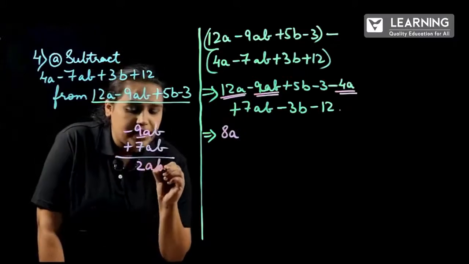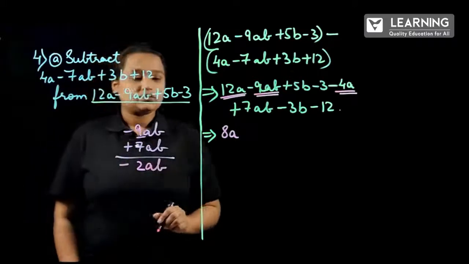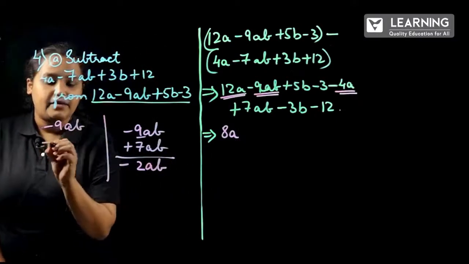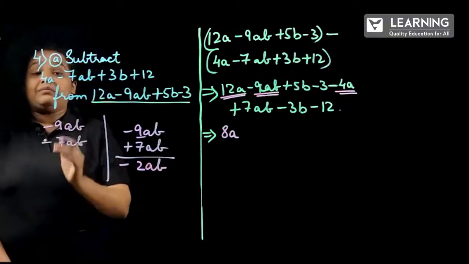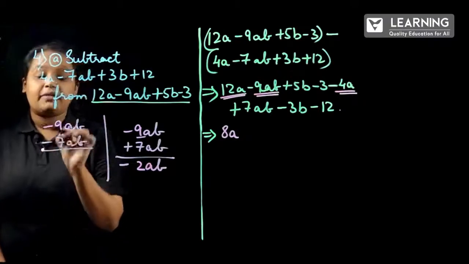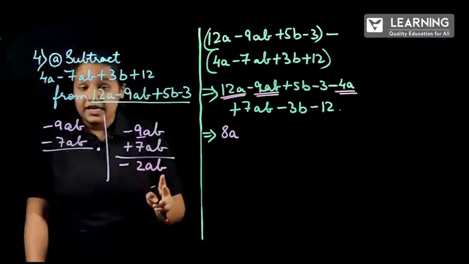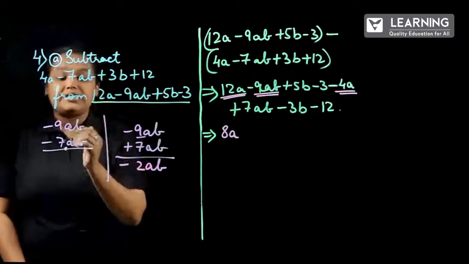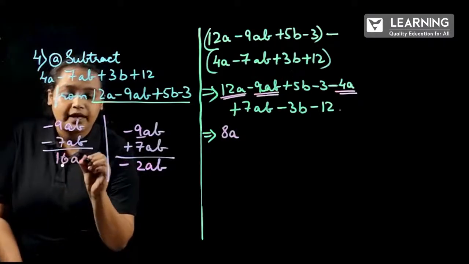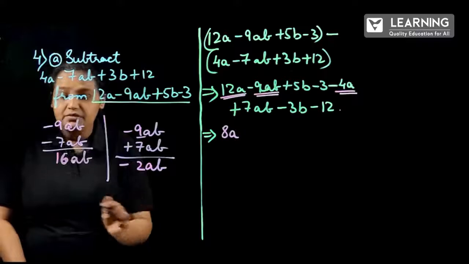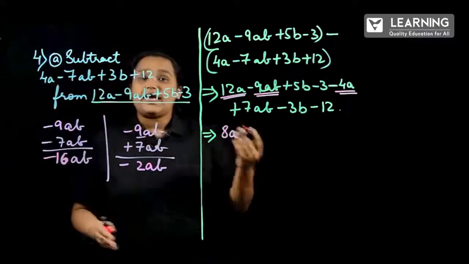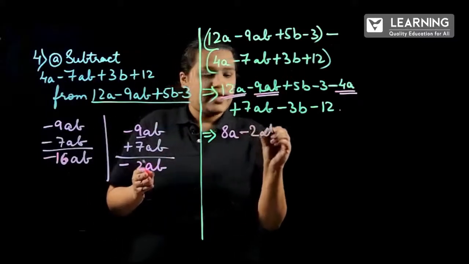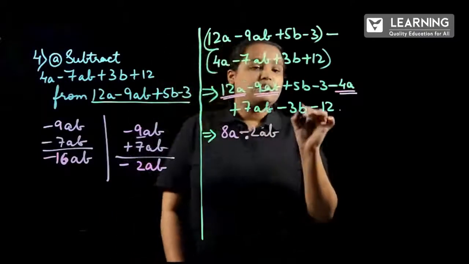So, 2ab with minus. For example, if it was minus 9ab and minus 7ab, I am just telling you, minus and minus, we are having both the signs same, so we should add and we should take the minus sign. So, 9 plus 7 is 16ab, but we should carry forward the same sign, that is minus. So, addition as usual you know. So, what is the answer? Minus 2ab. Correct?